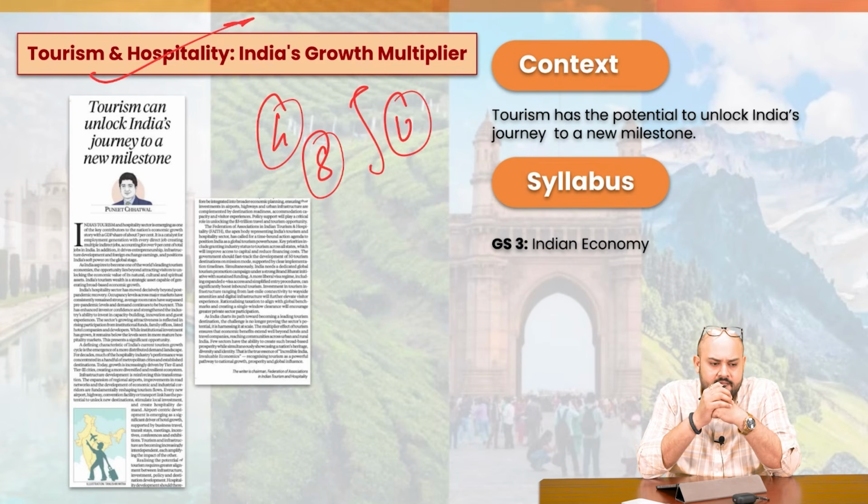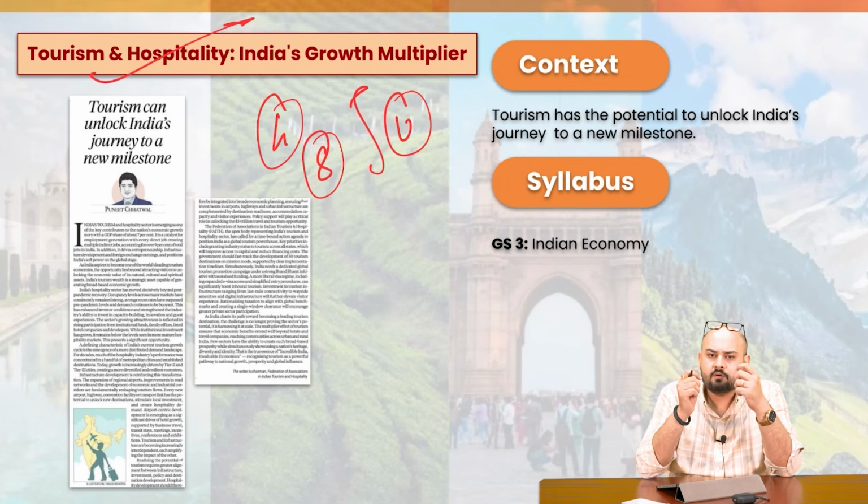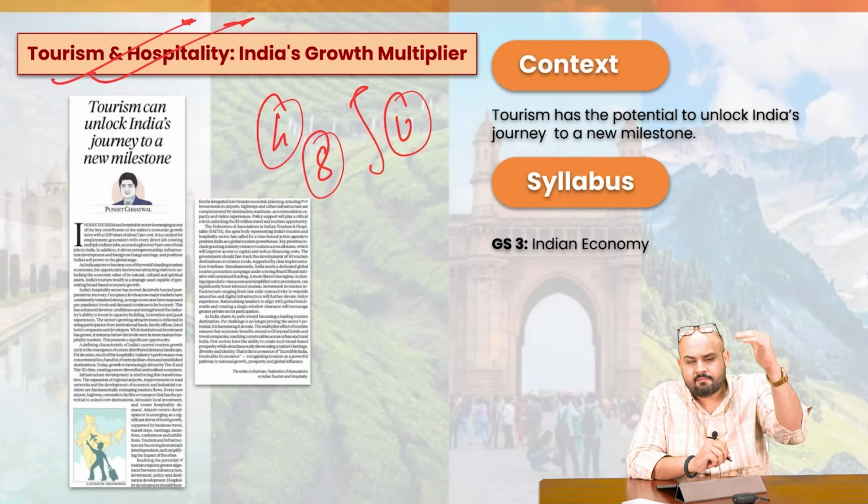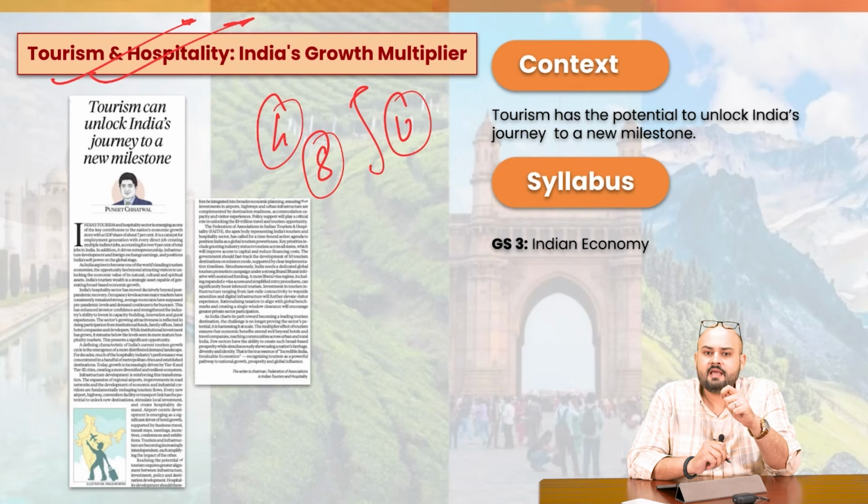What you'll have to understand is that there are very few countries in the world which have the kind of diversity which India has. But still, they have been able to scale the tourism and the hospitality sector to great levels. Therefore, this gives India a unique opportunity. It gives India that potential, and we need to exploit that potential.